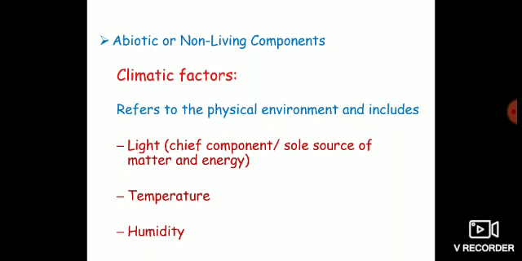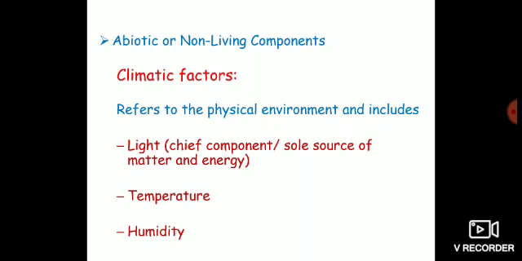Light is very important for every ecosystem, because without light, no plant can survive. And when there are no plants in an ecosystem, obviously there would be no animals and the ecosystem would cease to exist. Light is the sole source of matter and energy in almost every ecosystem.